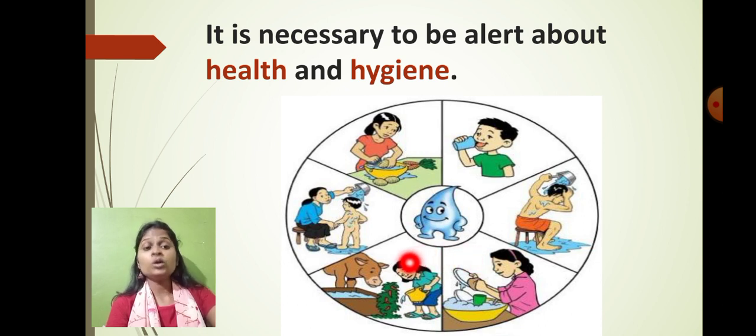We have to give water to the plants and the animals also. We have to drink water. Not only this, we have to brush our teeth regularly. And after using the washroom, you have to wash your hands thoroughly, and before eating anything, we have to wash our hands thoroughly. So these are certain hygienic habits we have to follow in order to keep ourselves healthy.